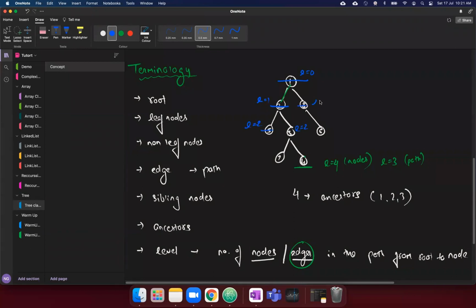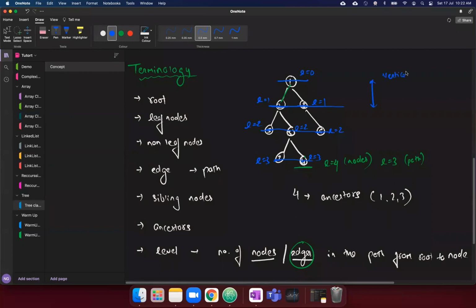Level is 1 here again. Level is 2. Level is 3. Now you can see the nodes on the same level are 2 and 8. So I can draw a line like this.